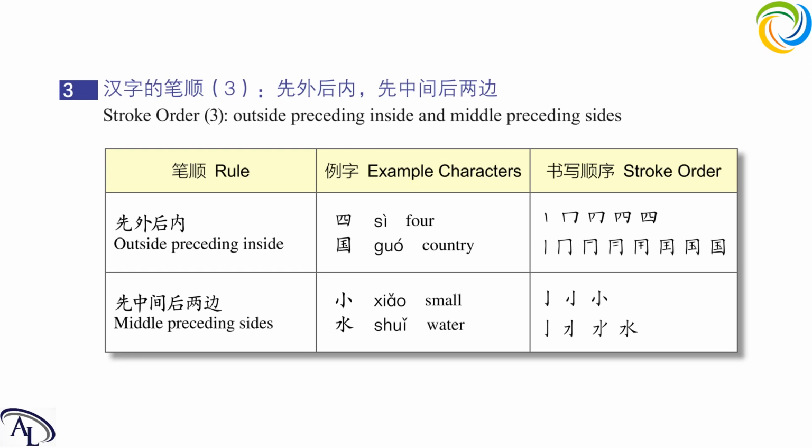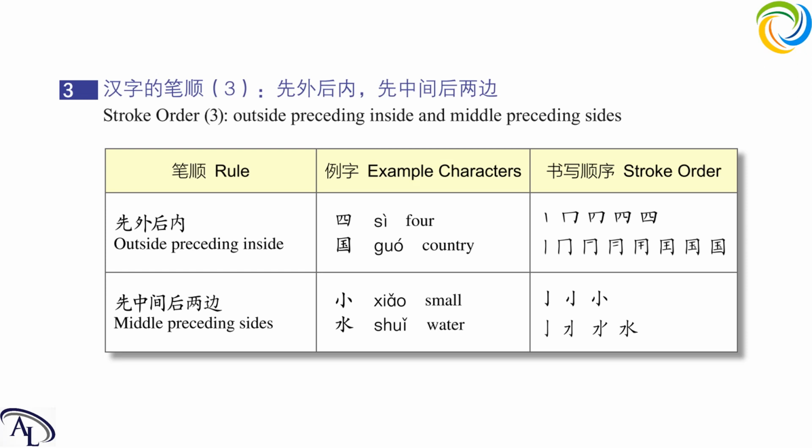Next one, 国, which means country, nation. It is the same. We are writing the outside frame for 国 first, and then the thing inside, and then we close this structure. This is outside preceding inside.